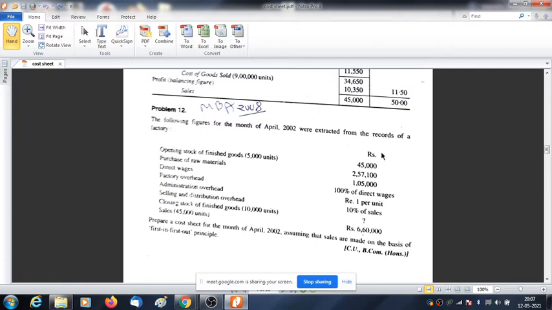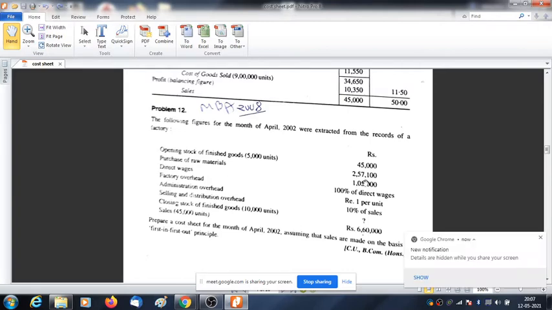Okay. So see the problem. It is given for April 2002. What is given in the problem? Opening stock of finished goods, both in unit and in value. Mind it, both in unit and in value. Then comes purchase of raw materials, amount is given.